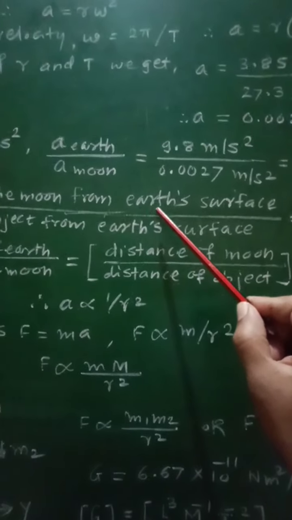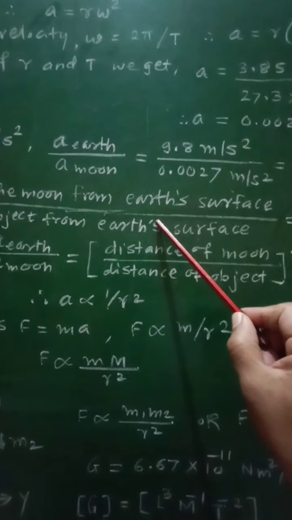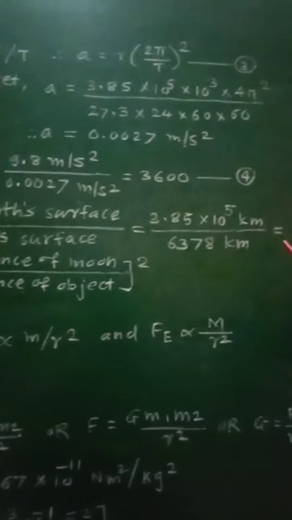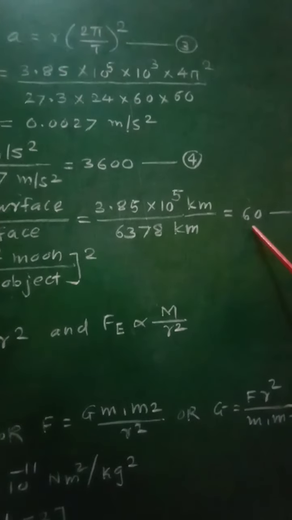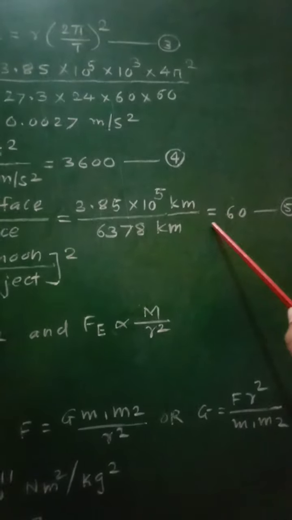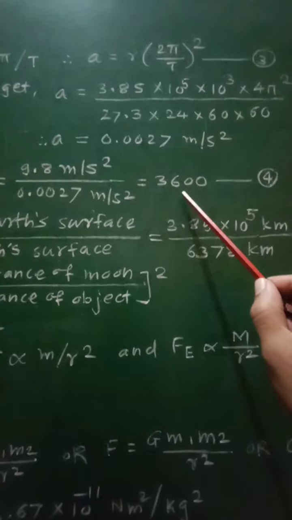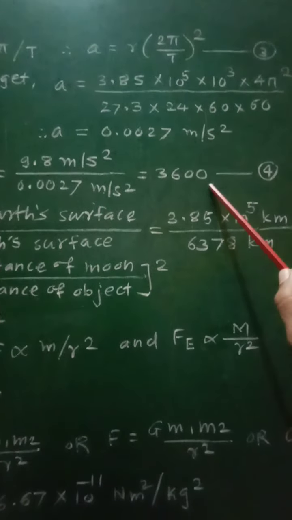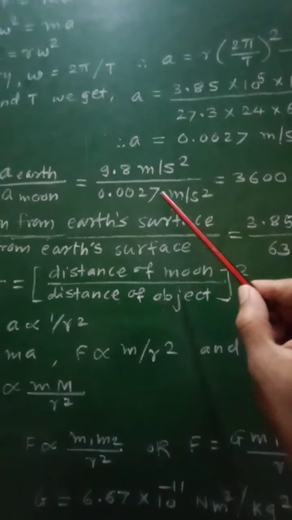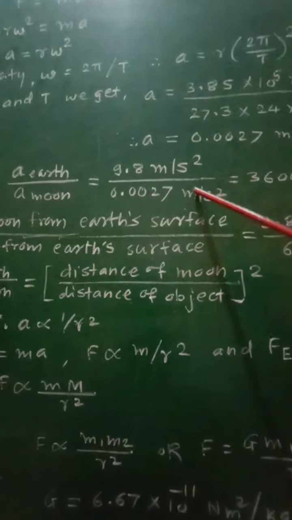And the ratio of the distances of the moon and any object from the earth is equal to 60. If you take the square of this ratio, 60 square, it comes out to be 3600.